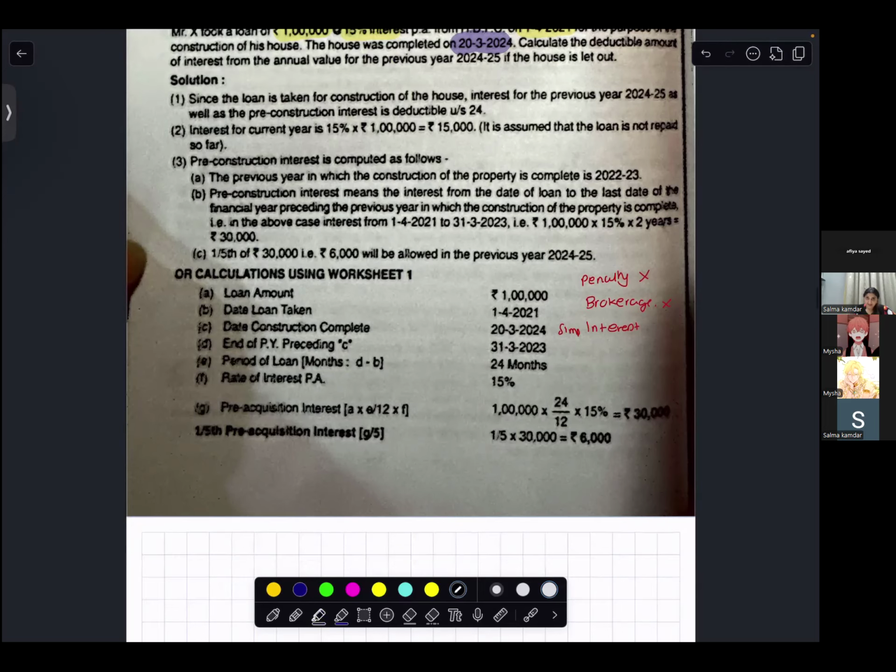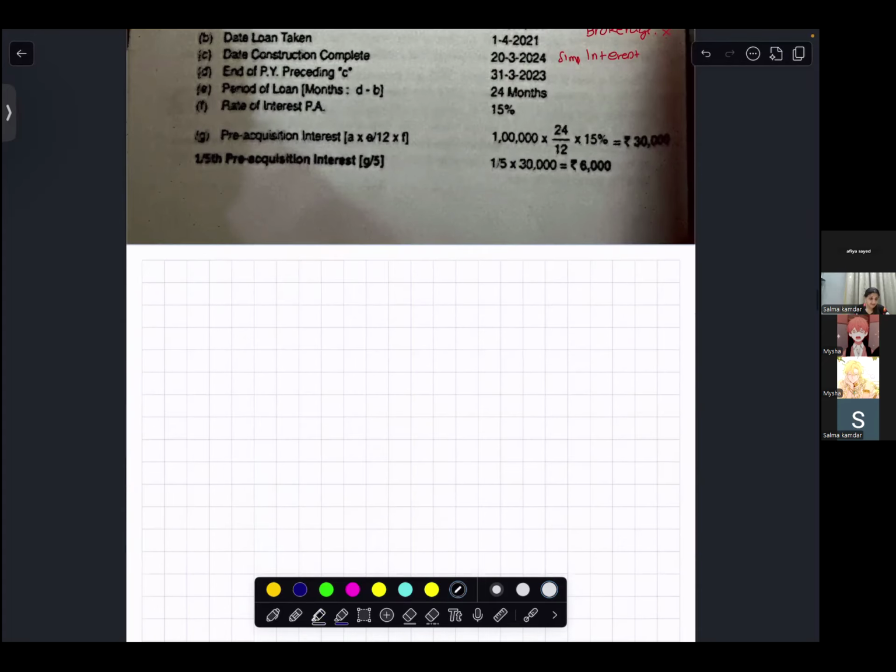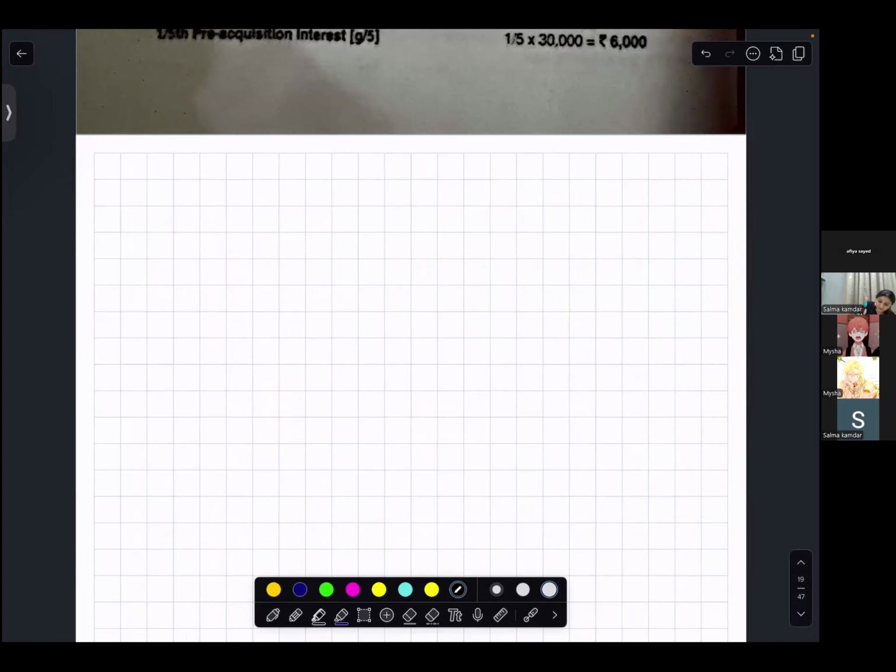Very good. So let's state the facts of the case. What is my loan amount? 1 lakh. My loan is rupees 1 lakh. How much is the interest? 15%.